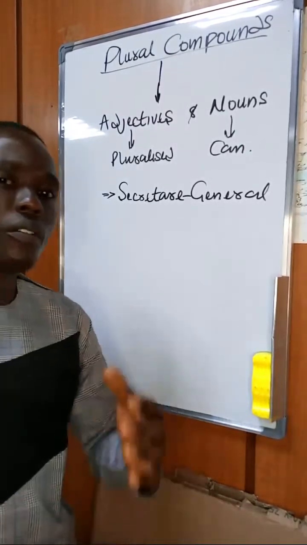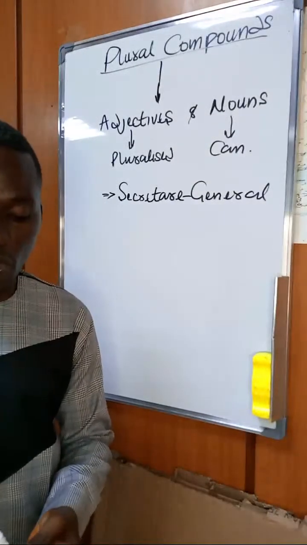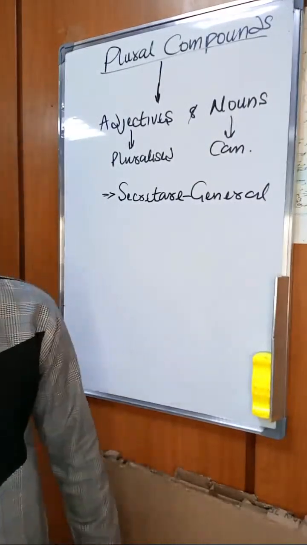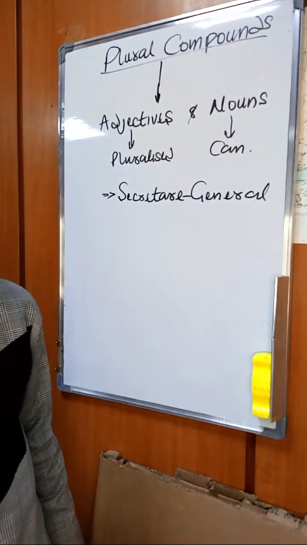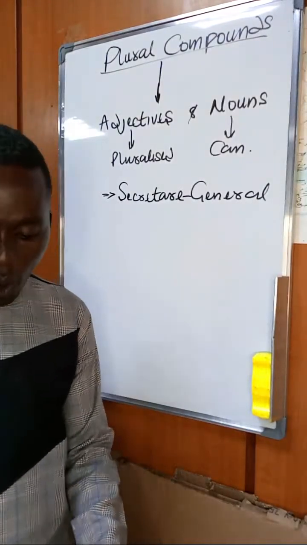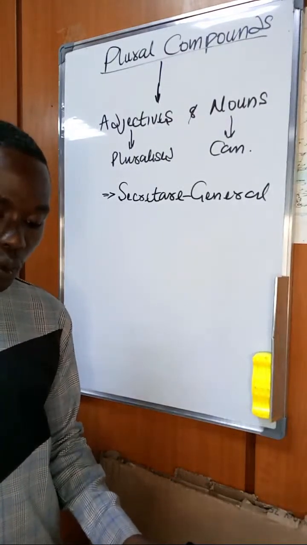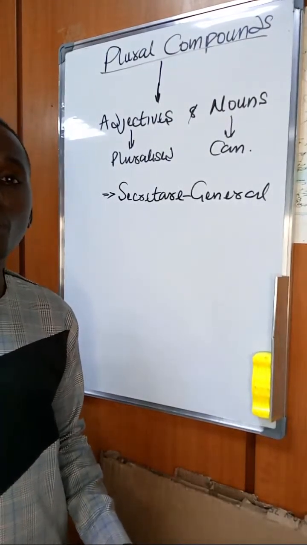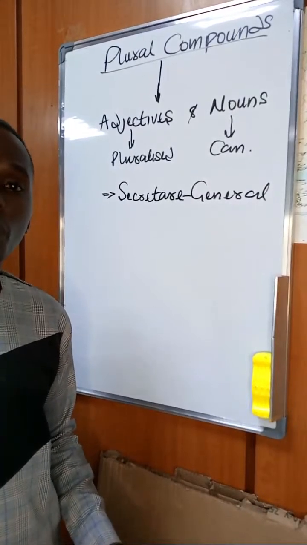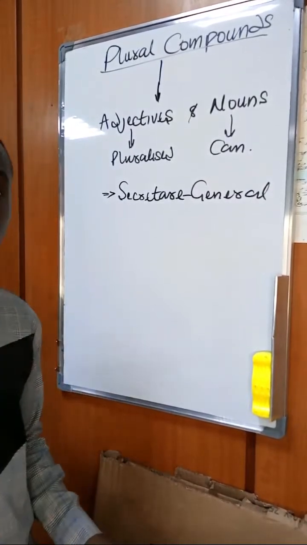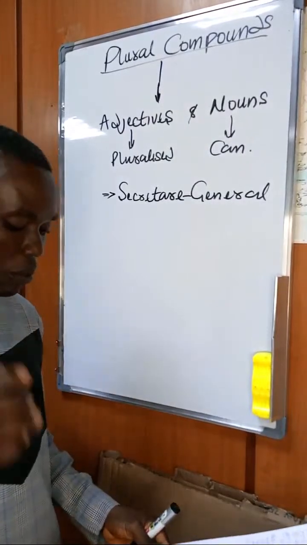Now, as we have plural compounds or compound adjectives, we also have compound nouns. Since adjectives, whether they are simple or one-word form, can form what we call compound words with a noun, such adjectives can never be pluralized.